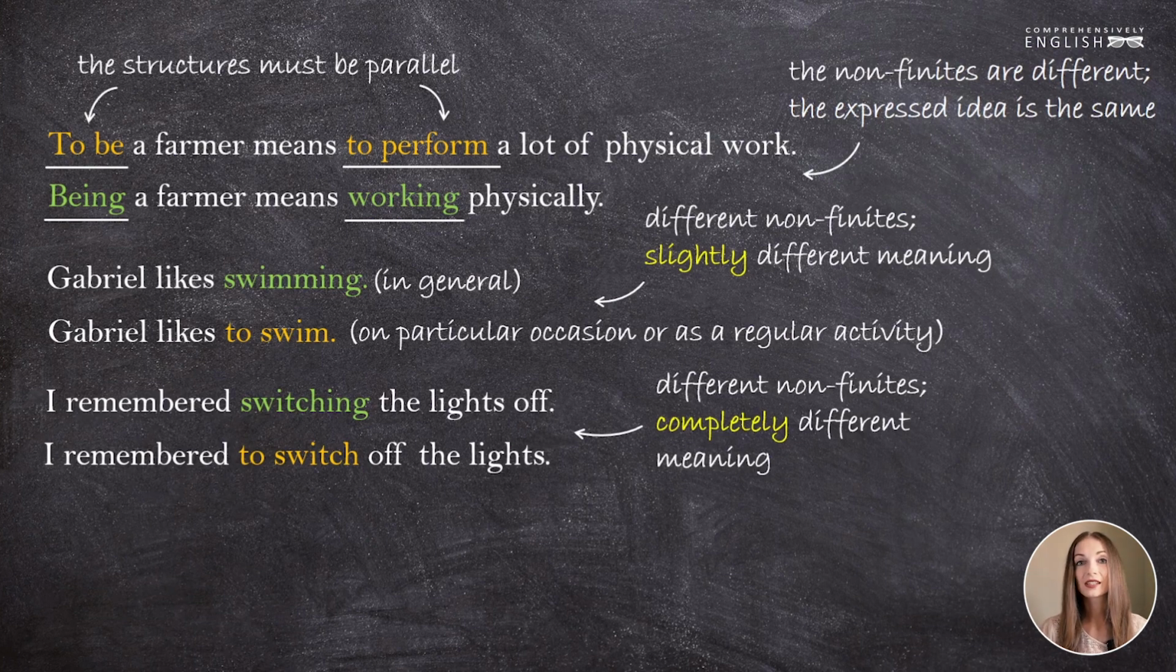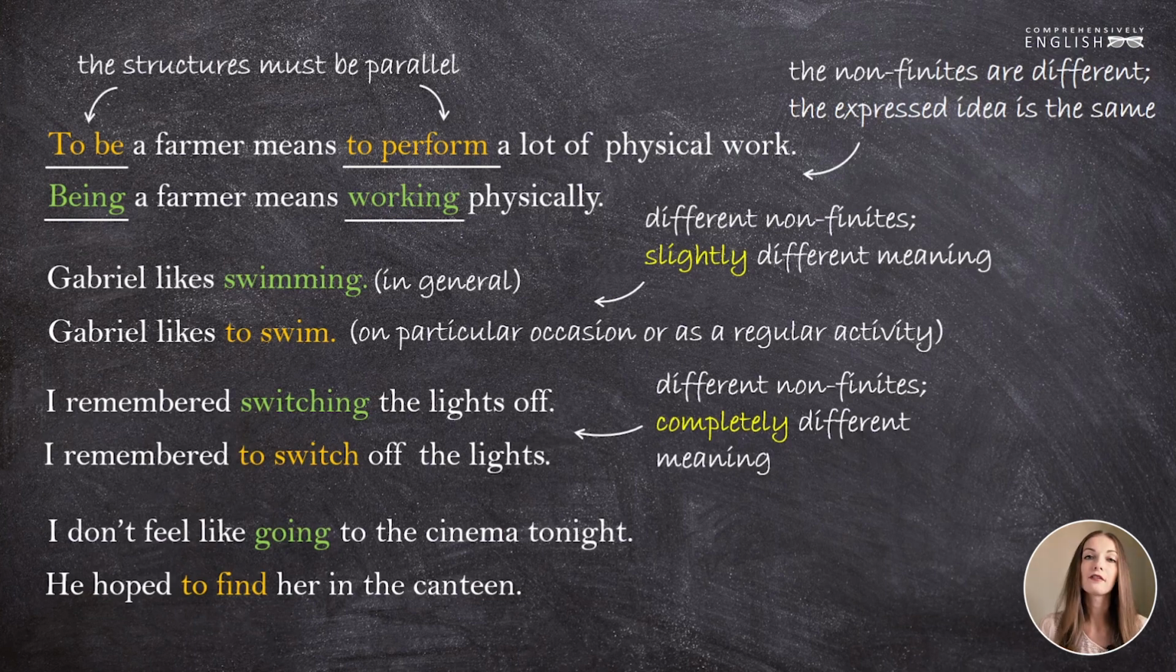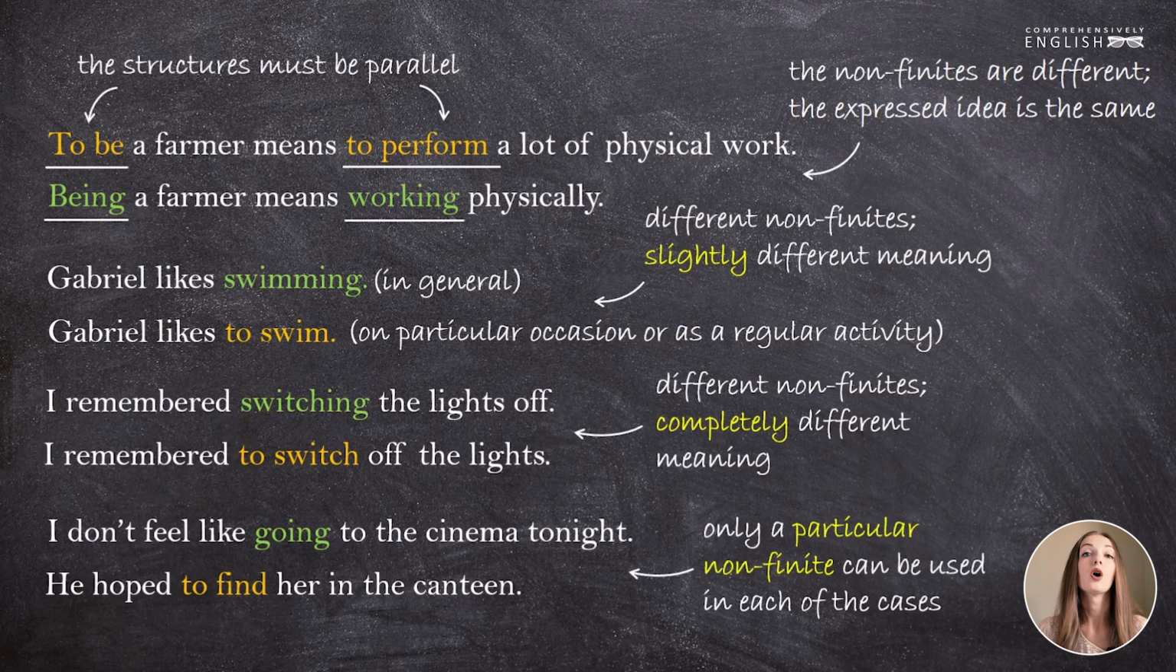And the last couple of sentences that I invite you to look at is this. I don't feel like going to the cinema tonight. And he hoped to find her in the canteen. I don't feel like going to the cinema tonight. In this sentence, only the gerund can be used. We cannot use the infinitive. Why? Well, because of the expression to feel like. Feel like must be followed by the gerund. In the last example, only the infinitive can be used, and the reason for that is the same, because the verb to hope can only be followed by the infinitive.